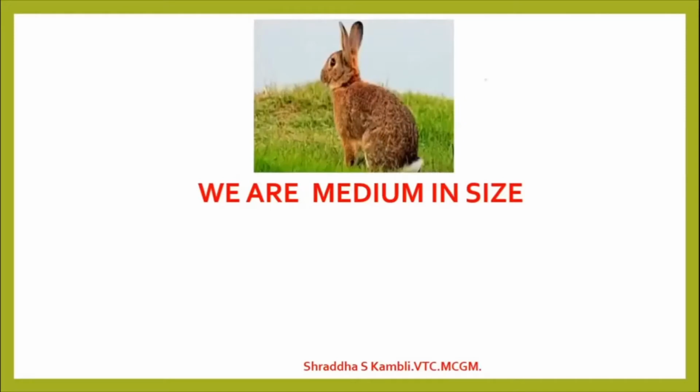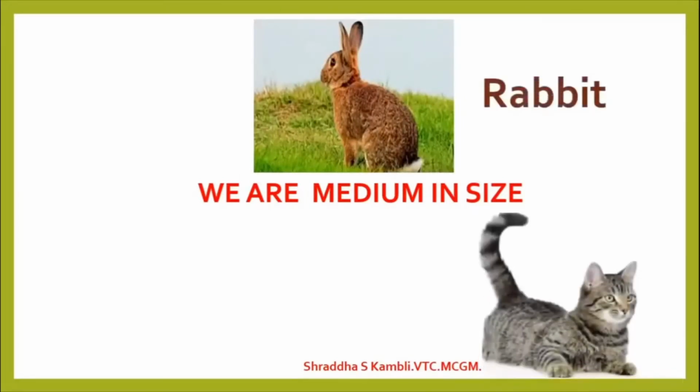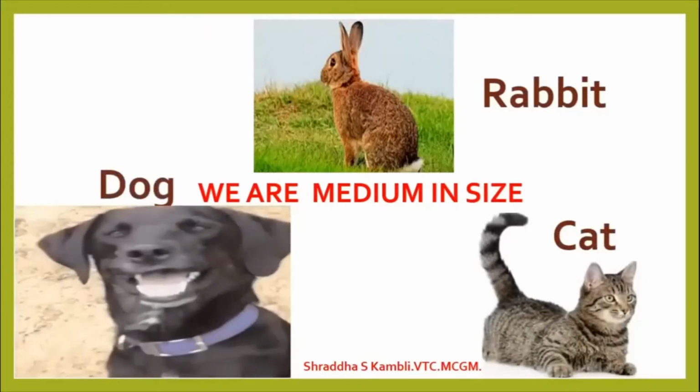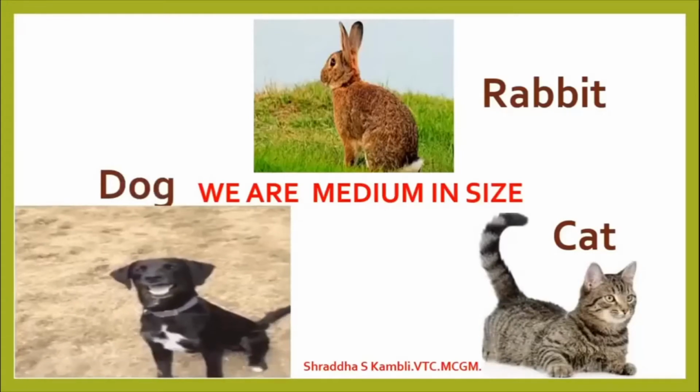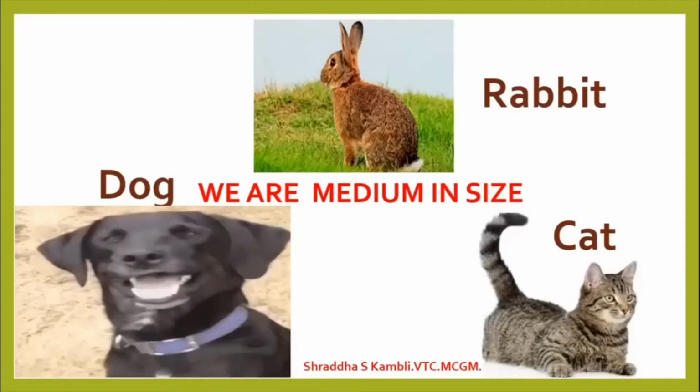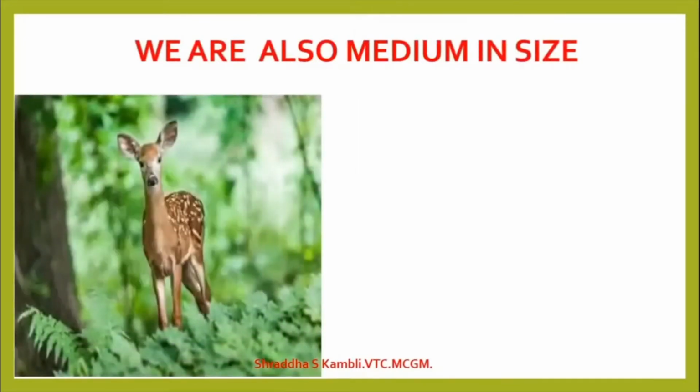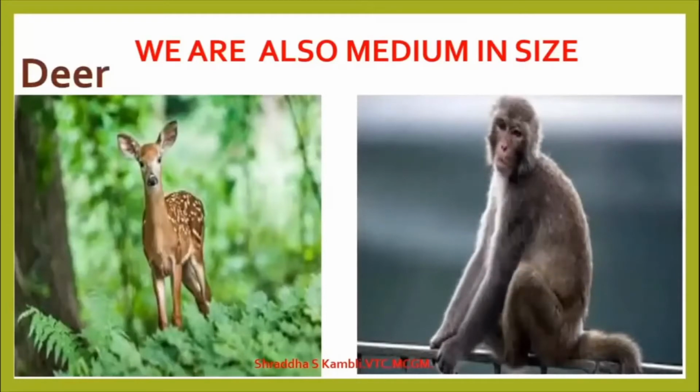Let us look at some medium-sized animals now. The rabbit, okay, the cat, the dog. These are all medium-sized animals. A few more medium-sized animals could be the deer. Okay, the deer is a medium-sized animal. A monkey is a medium-sized animal.